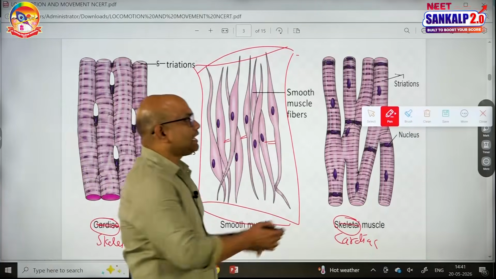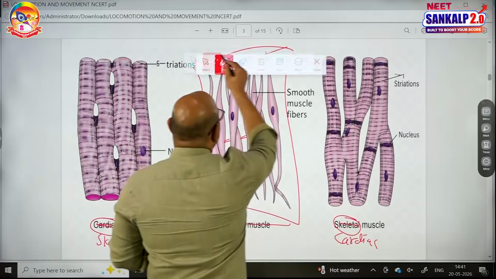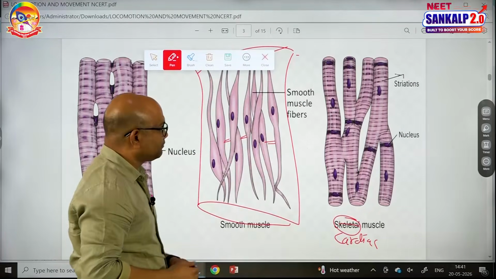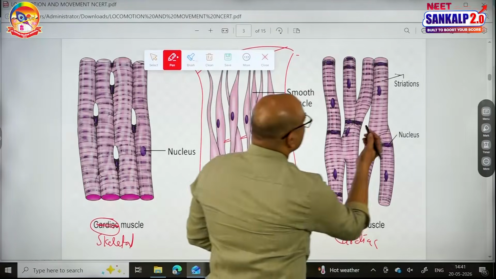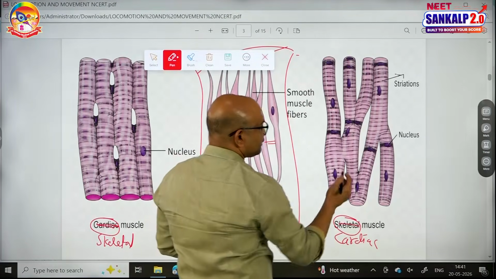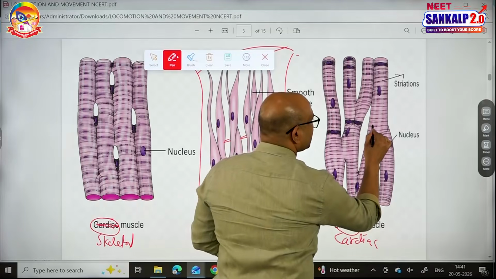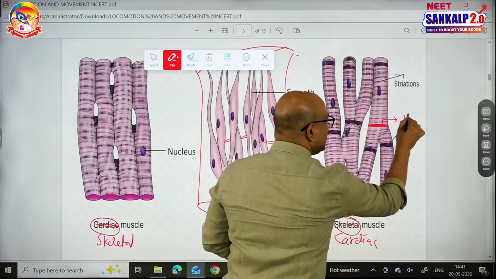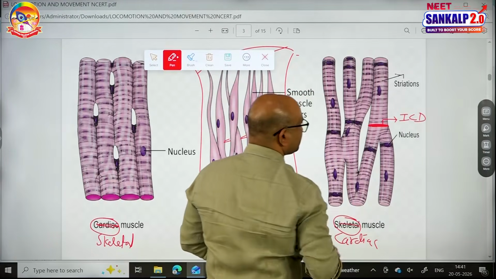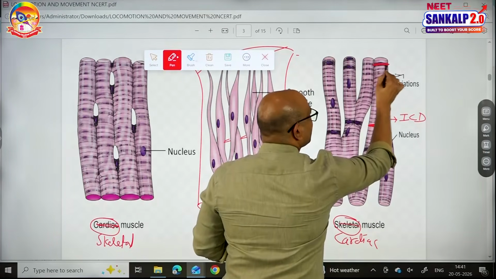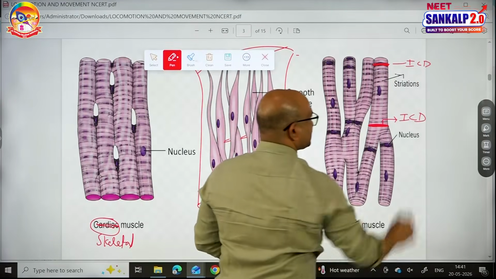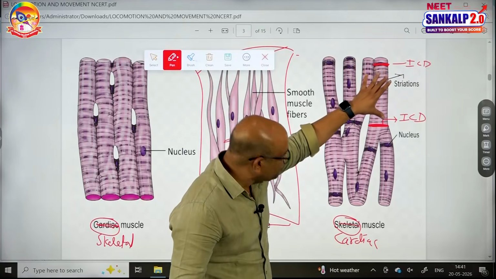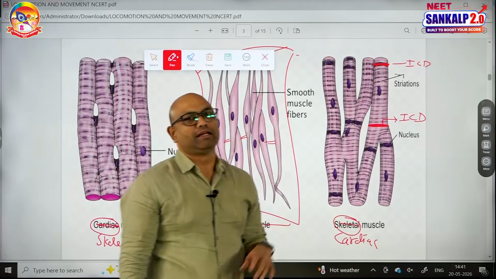The third category is cardiac muscles. Cardiac muscles occur in the form of branches. They are branched. See, in cardiac muscles, there is a specific cell fusion point known as the intercalated disc. Assume this is one more intercalated disc. Between two intercalated discs, whatever portion is present in a tube, you can call it a muscle cell, myocyte.